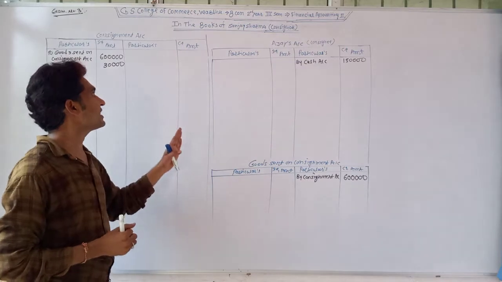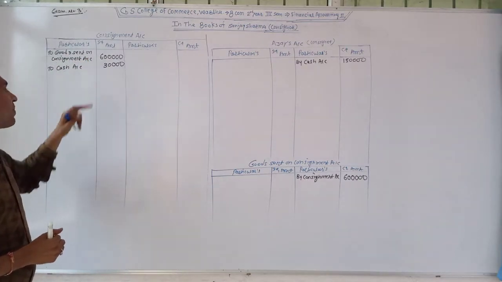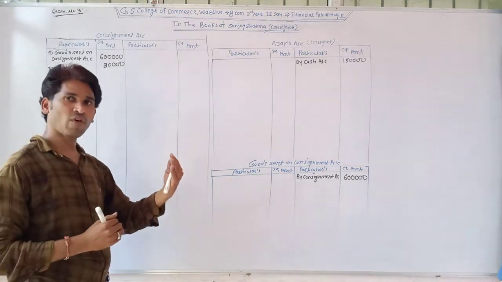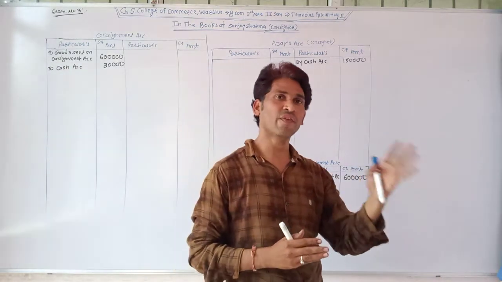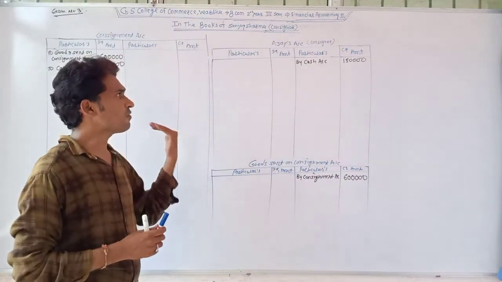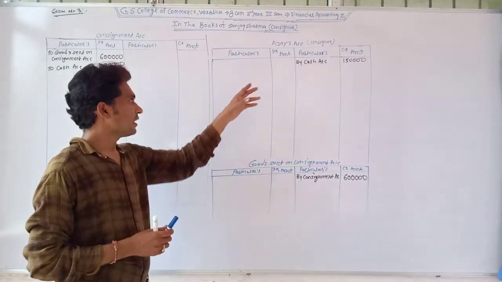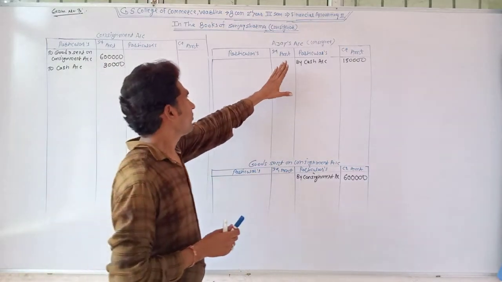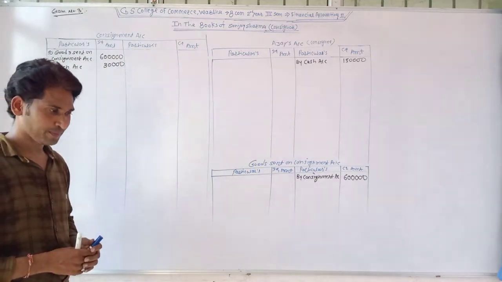Sanjay Sharma, the consignor, sent goods of rupees 6 lakh, and for that he spent rupees 30,000 for carriage, cartage, packing expenses, insurance and freight. After that, he got rupees 1,50,000 in cash, because this is given in the example, issued the cash from Ajay. So we debited the cash account and credited Ajay's account.